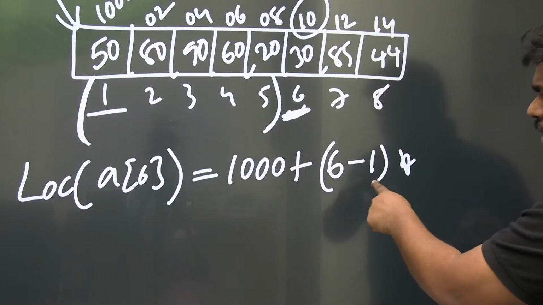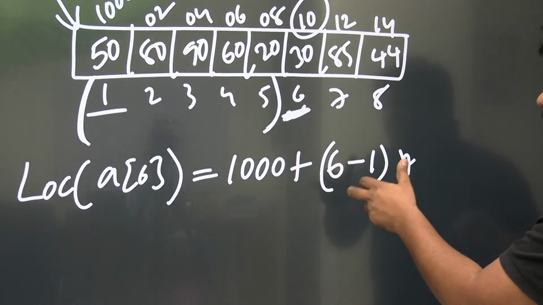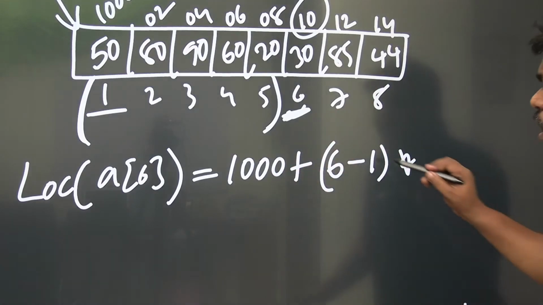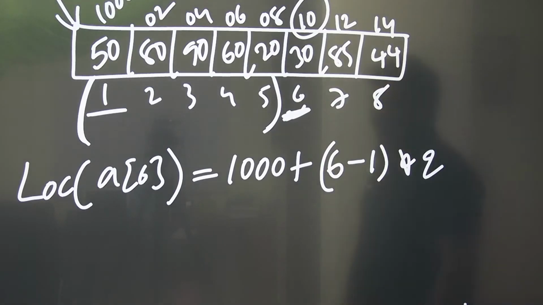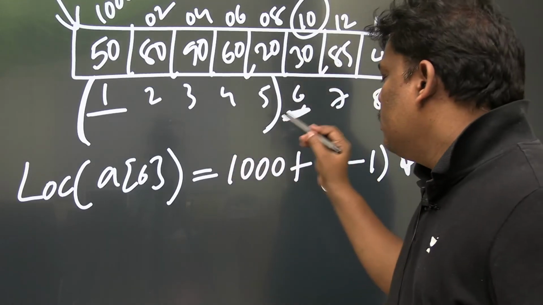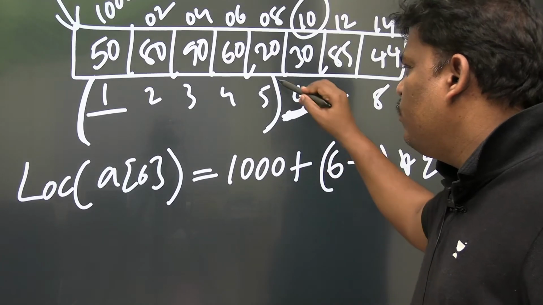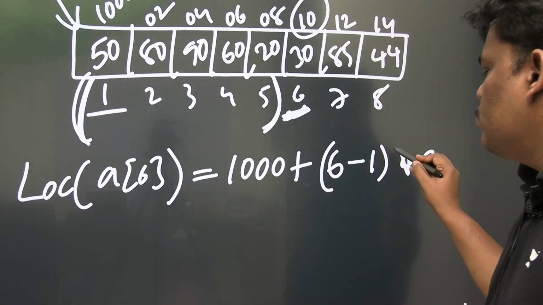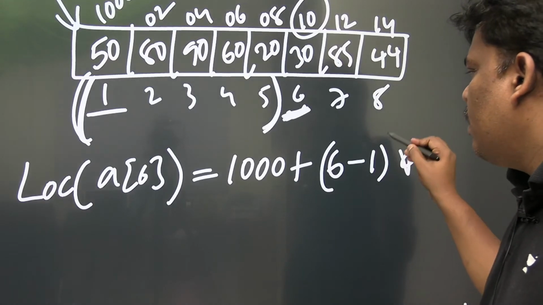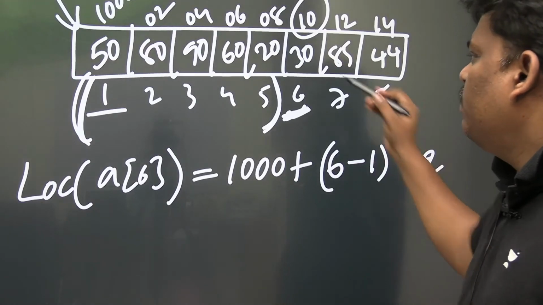I think 6 minus 1, 5. Right? Before the sixth element, 5 elements are there. You have to cross all these 5 elements. Every element is 2 bytes. If you want to go to the sixth element, before the sixth element, how many elements are there? You have to cross all of them. So 6 minus 1 is 5. 5 elements I have to cross. Every element is 2 bytes because of integer.